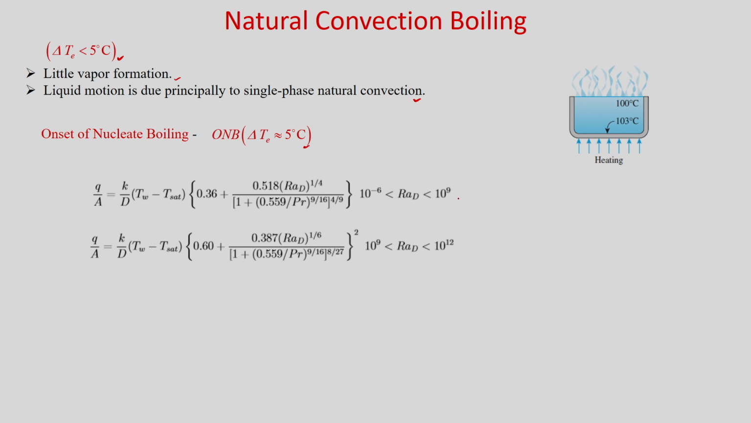So, these are the heat flux relations you can use for different Rayleigh number regimes. It is 10 to the power minus 6 to 10 to the power 9, and this is 10 to the power 9 to 10 to the power 12. That means it is in a turbulent regime. Generally, if the Rayleigh number is less than 10 to the power 7, then it is the laminar regime. So, these relations, which you have studied in natural convection, can be used.